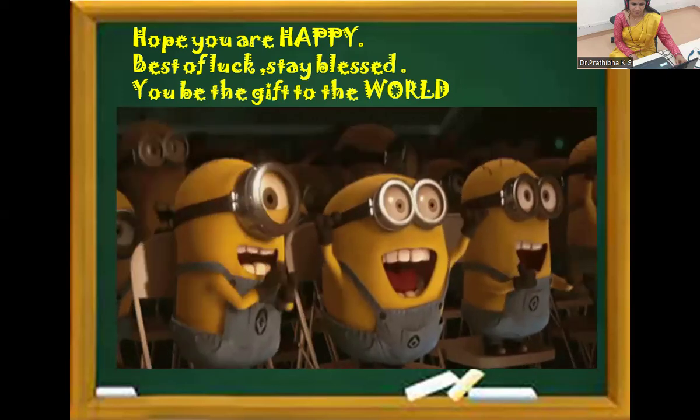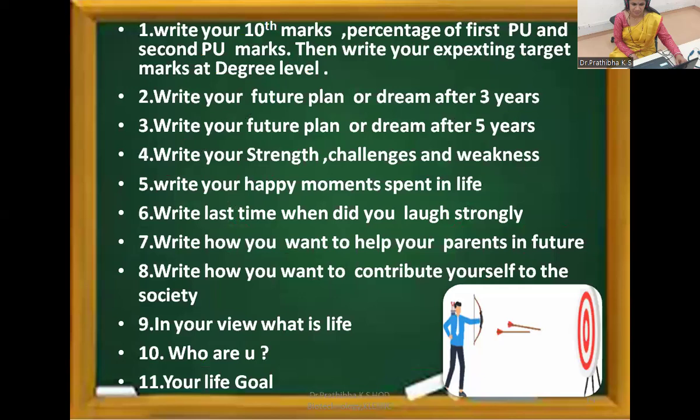And one more homework you need to do in your free time. Take one notebook or maybe a diary. Keep it separately only for writing your future consequences or maybe your dreams, all those things. First point, write your 10th marks. Then the percentage of first PU and second PU marks. Then write your expected or target marks at degree level.